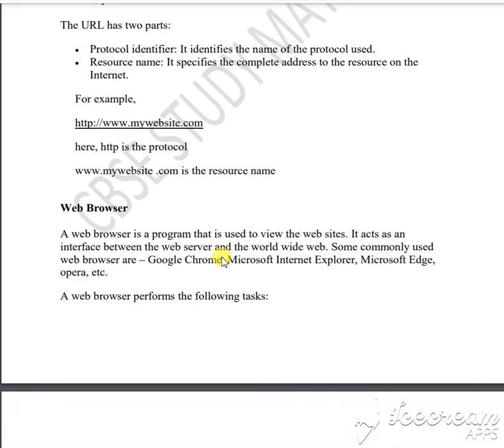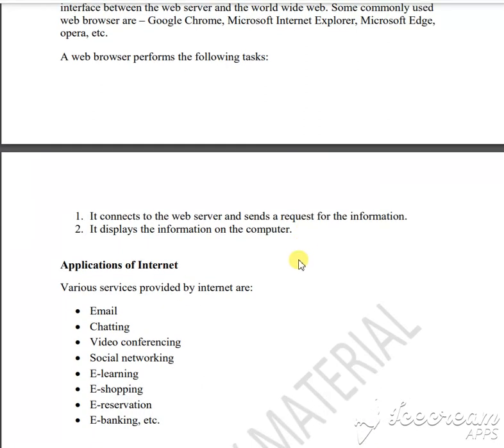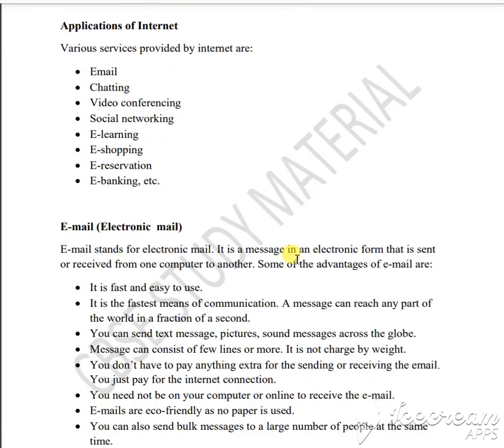Web browser, we can find different types of web browsers, like we are very aware of Google Chrome, then Microsoft Internet Explorer, Microsoft Edge, Opera, all these things, isn't it? So applications of the internet, different types of applications. What we are doing at this moment is emailing, chatting, video conference, e-learning, e-shopping, e-reservation, e-banking. A lot of work we are doing with all this, isn't it? So these are the things we do.